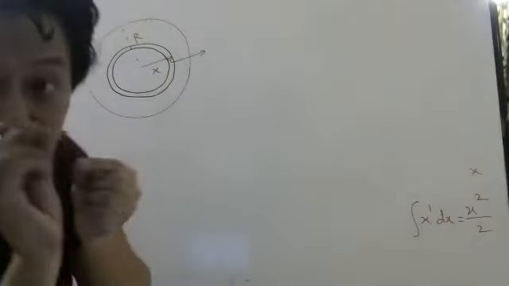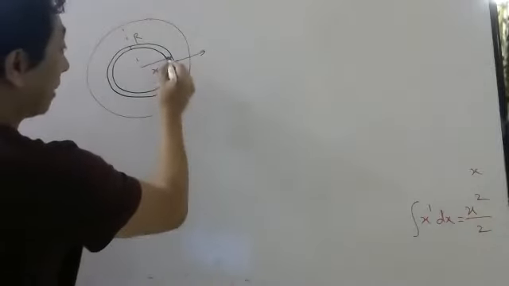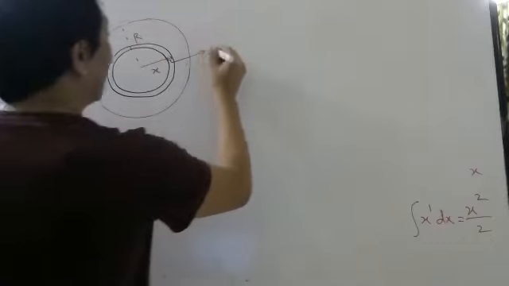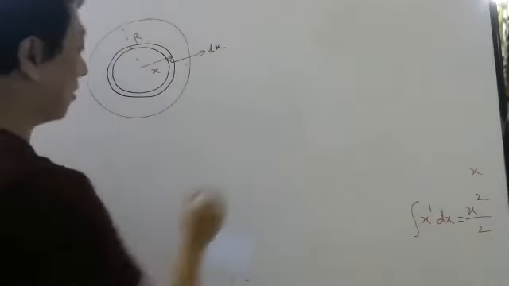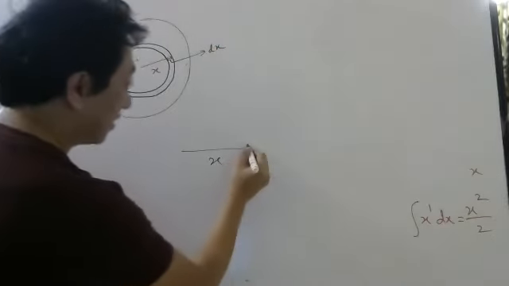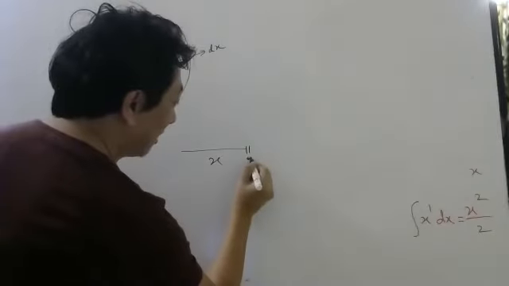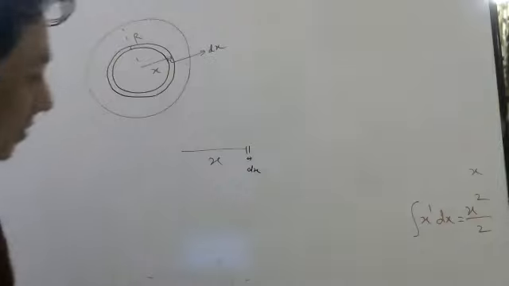So what should I write for this, delta x or dx? Dx. So I write dx. If this is x, then this will be a small change in x only. A small change in x, you will write dx. Correct?